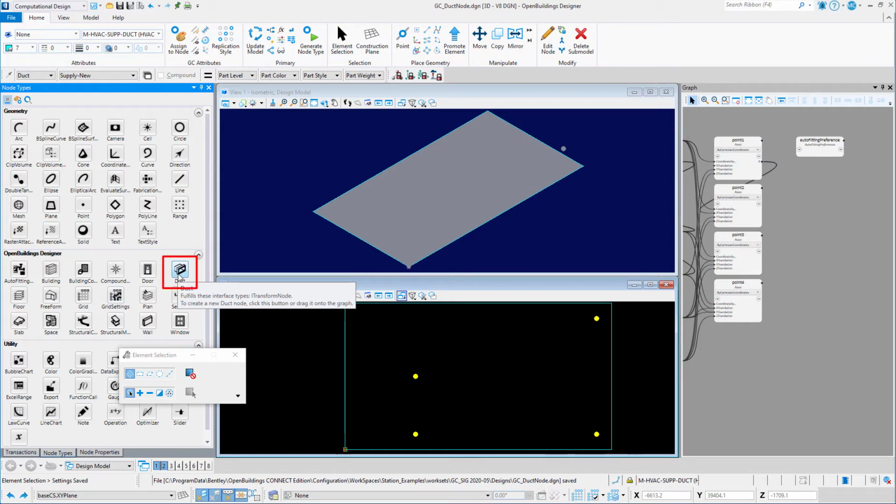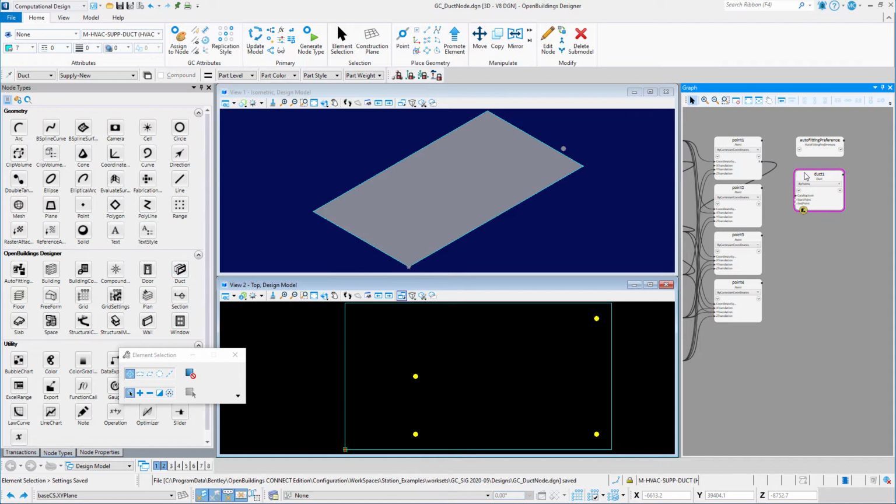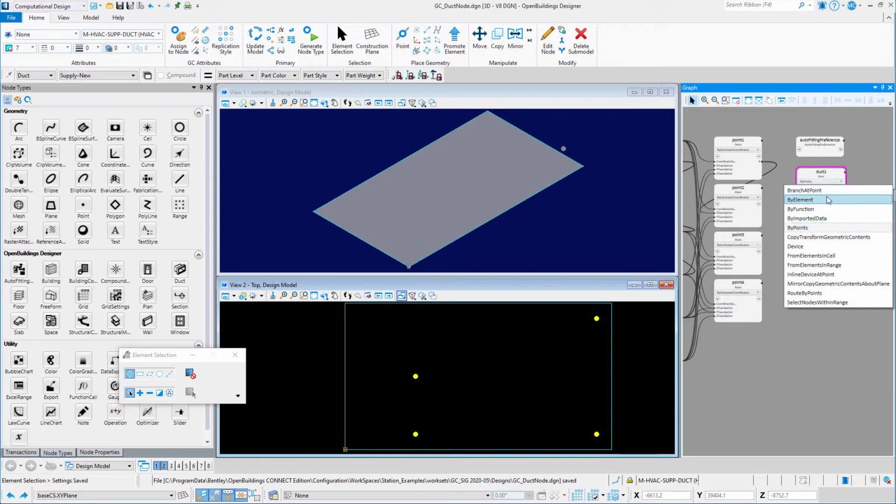Now I'll place the new Duct node onto the graph. The Duct node allows you to place ducts, HVAC devices, and inline devices. The Duct node has two techniques for creating ductwork. By points creates a linear duct by 2 points, so a single piece of ductwork. Route by points uses a set of points to create linear ducts and connect them with elbows. I'll select Route by Points.